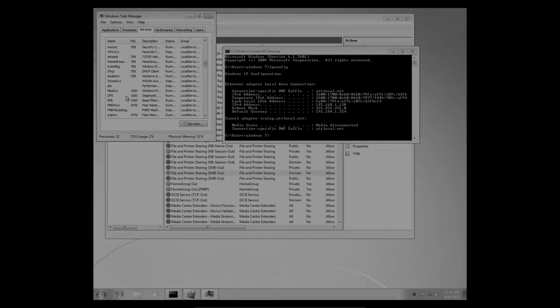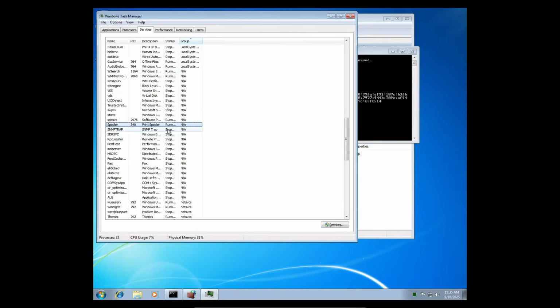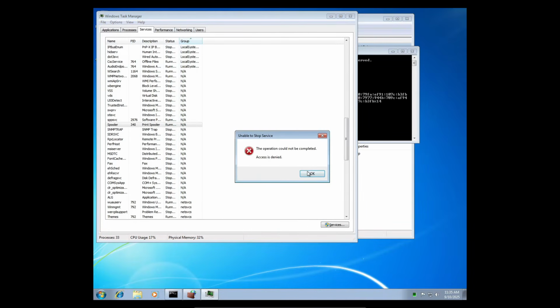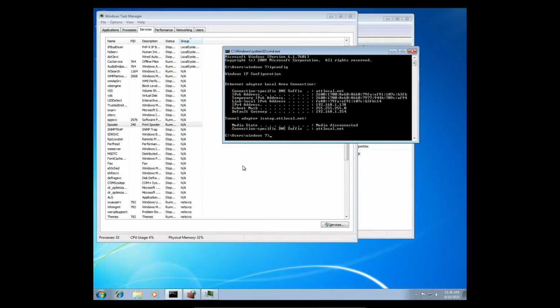So you have to take a look at this. Find Spooler. Right there. All right, Spooler. Now this stuff is pretty much useless. All it really has to do is stuff with printers. So if you don't have a printer, just hit stop. Access is denied. Okay, that means you have to do it via the terminal.